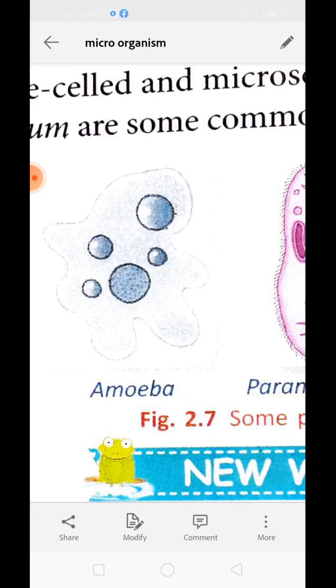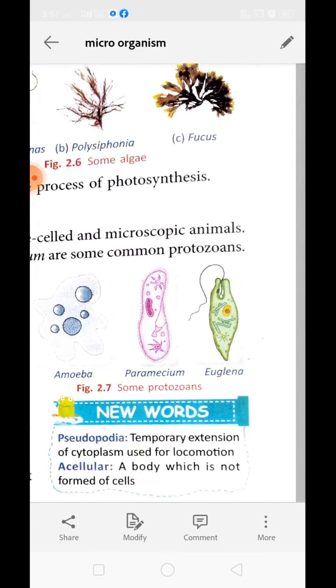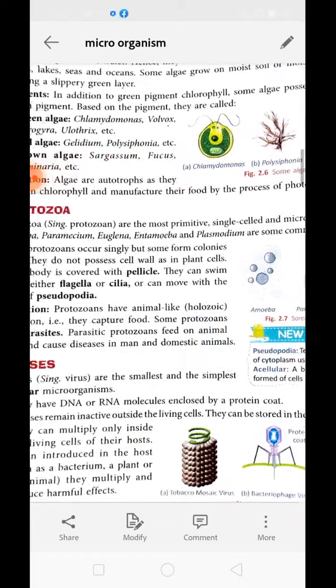If we talk about mode of nutrition, they are holozoic in nutrition. Some of the protozoans may cause disease, that is why they are parasitic as well. So basically protozoans are either holozoic or they are parasitic in nature. Clear? Next is viruses.